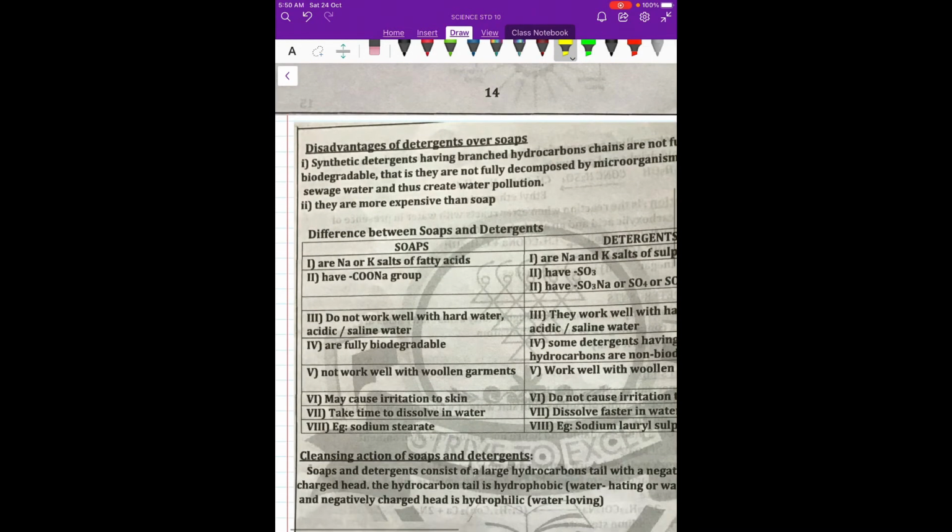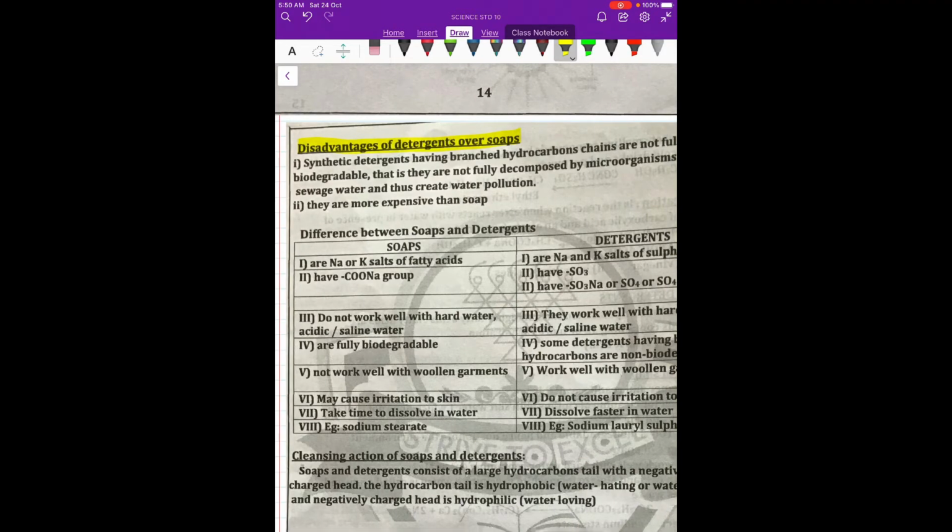Then there are one or two disadvantages of detergents over the soaps. What is the first thing? These synthetic detergents have branched hydrocarbon chains. Whenever they have branched hydrocarbon chains, they are not fully biodegradable because they are not fully decomposed by the organisms, and thus they will create water pollution. Water bodies will be polluted because of this. The second is they are more expensive than soaps.